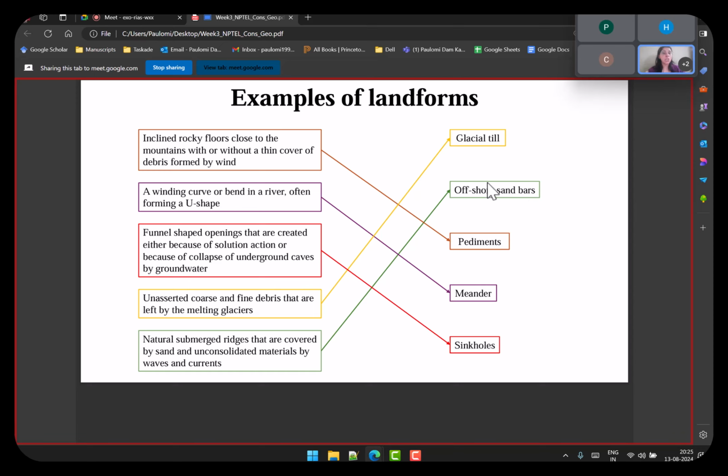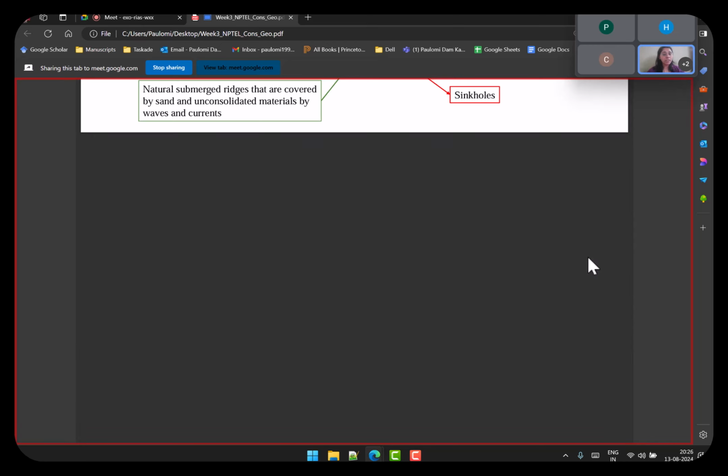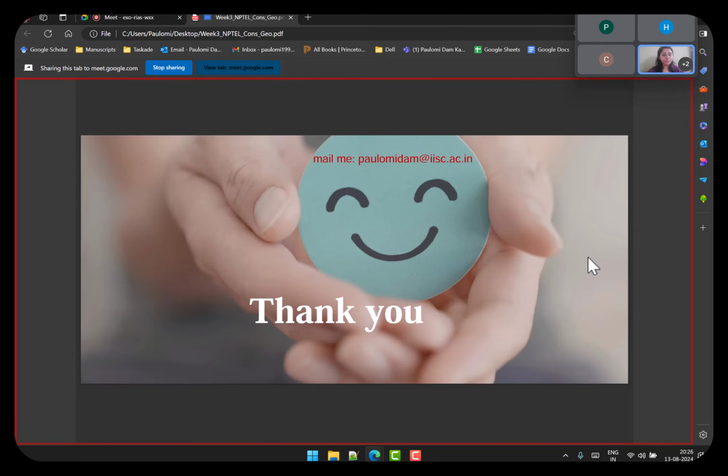So these were only a few of the landforms. There were many others, but this is how you can read them. But first you can start by looking into the whole topic. I understand it's a lot of topics there, it can get overwhelming for you. So first start by partitioning the entire lecture into subparts.